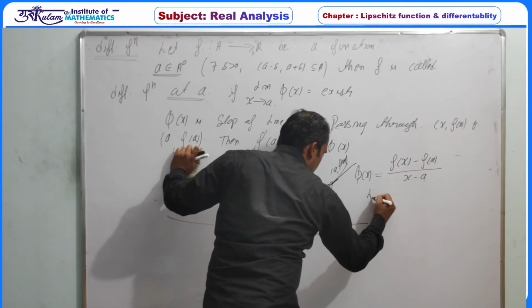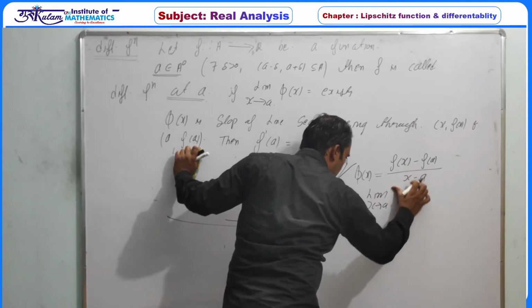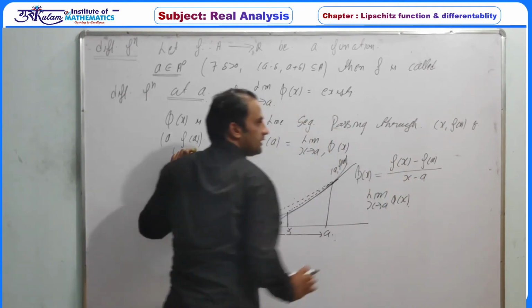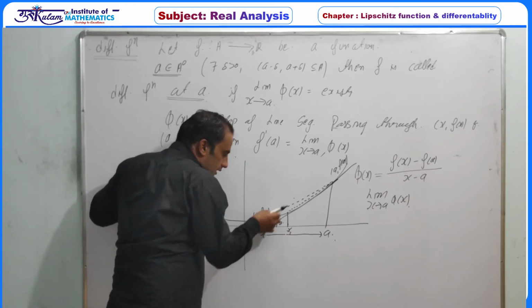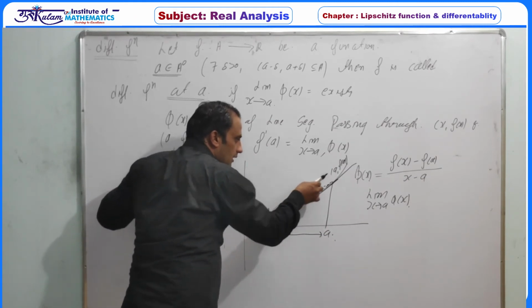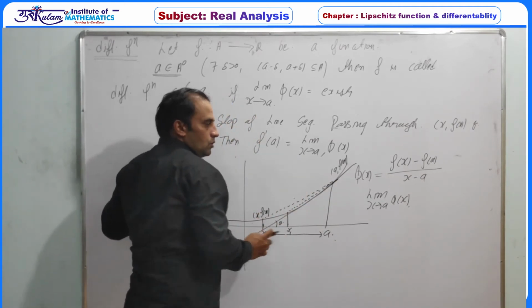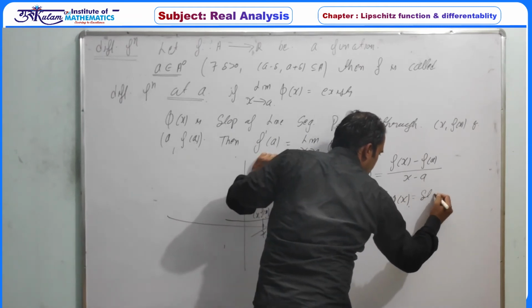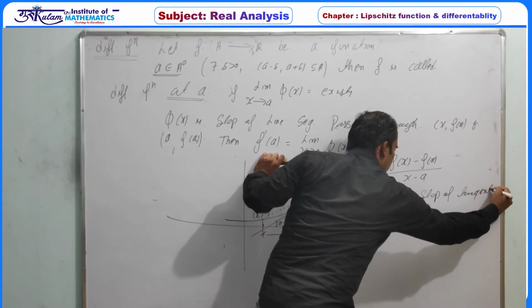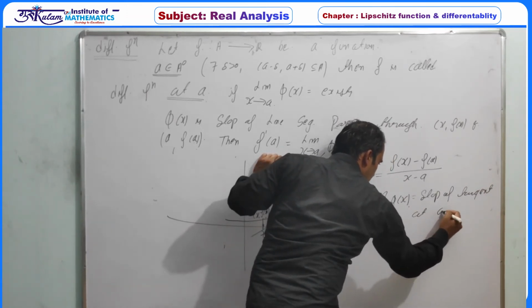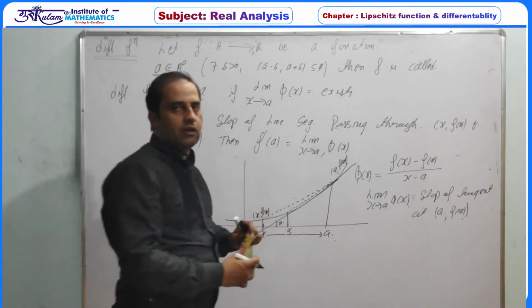So the limit as x tends to a of phi of x represents the slope of the tangent line at the point (a, f(a)).